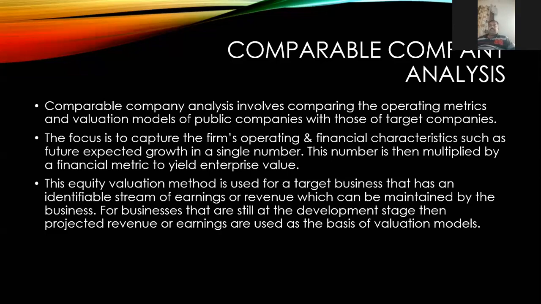In this method, it involves comparing the operating metrics. We're going to compare the operating metrics and valuation models of public companies with those of the targeted companies. Okay, we are comparing the operating metrics as well as the valuation models of the public company with the targeted companies in this model.